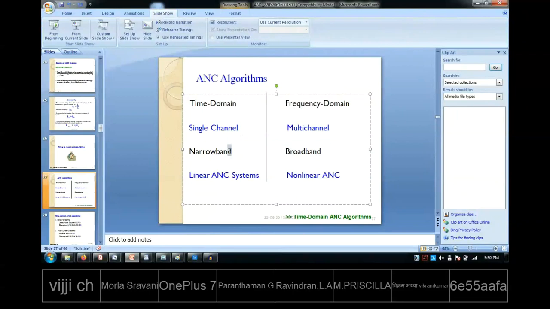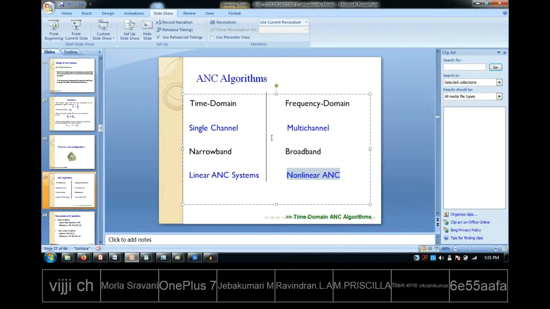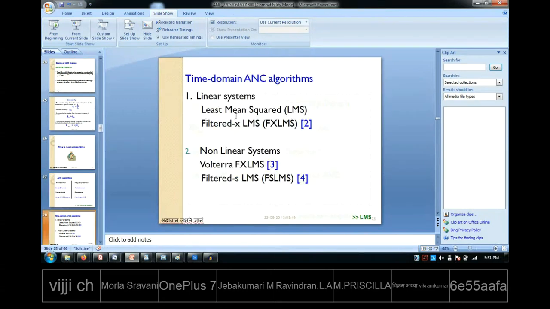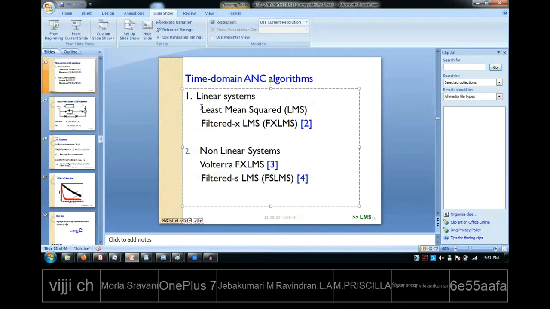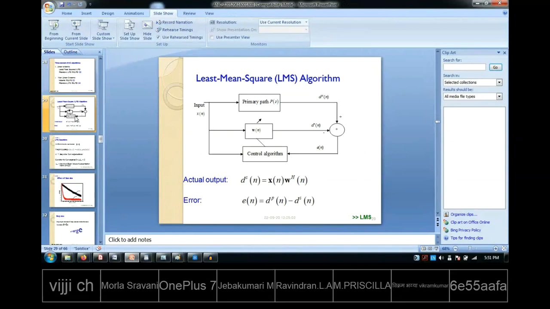Whenever you are using a mic and a loudspeaker, the system will automatically become non-linear. Most loudspeakers and mics are non-linear in nature, and even the noise may be non-linear, and even other equipment we are using over there. So we can have various kinds of algorithms under various scenarios. The very basic algorithm is the least mean square algorithm. It is the easiest to understand, so let us go to that.